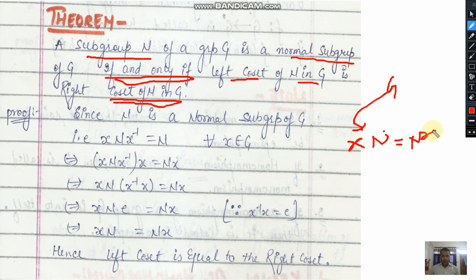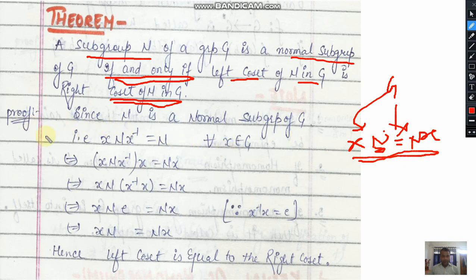If this is always true, then we can say that this subgroup is normal, and it is a necessary and sufficient condition. It means if this condition holds, then N is a normal subgroup, and if N is a normal subgroup, then this condition necessarily holds.